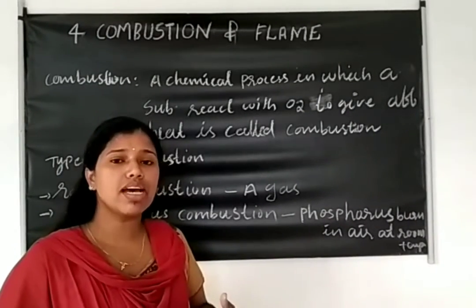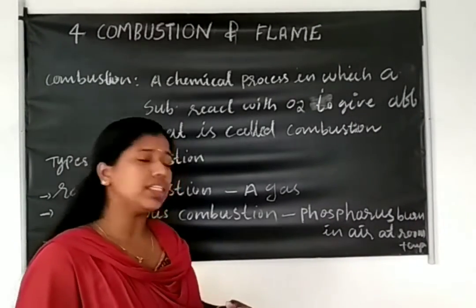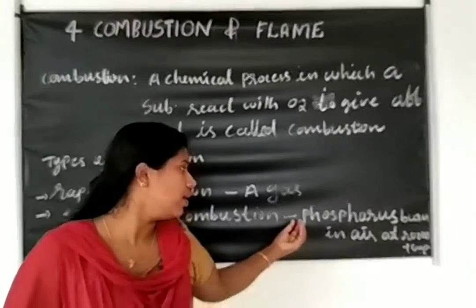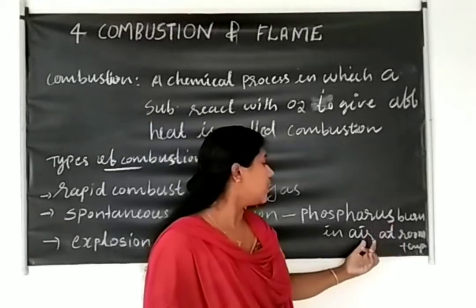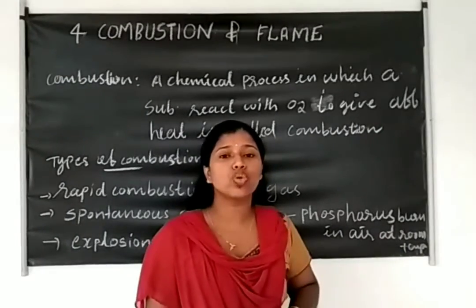The second one is spontaneous combustion. Spontaneous means it happens within seconds. For example, phosphorus burns in air at room temperature.